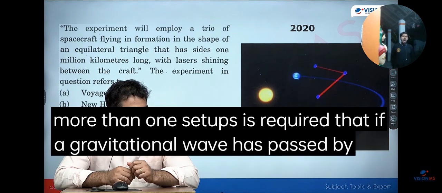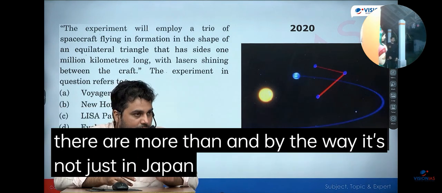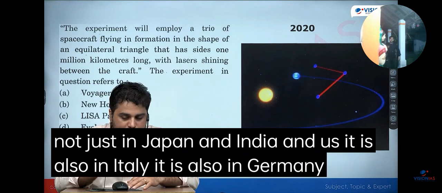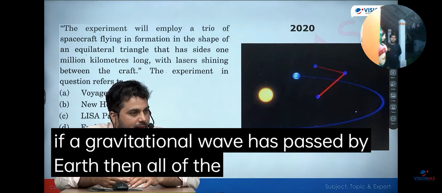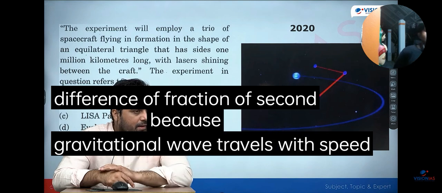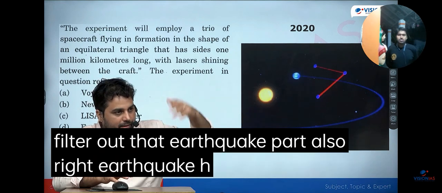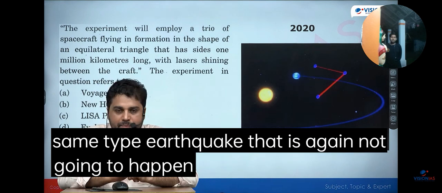If a gravitational wave has passed by Earth, then all LIGO setups will show the exact same interference pattern. And by the way, it's not just in Japan and India and the US, it is also in Italy, it is also in Germany. If a gravitational wave has passed by Earth, all of the setups will show the same interference pattern with a difference of a fraction of a second, because gravitational waves travel with the speed of light. So then we can filter out the earthquake part also. The same type of earthquake everywhere is again not going to happen. Any other question?